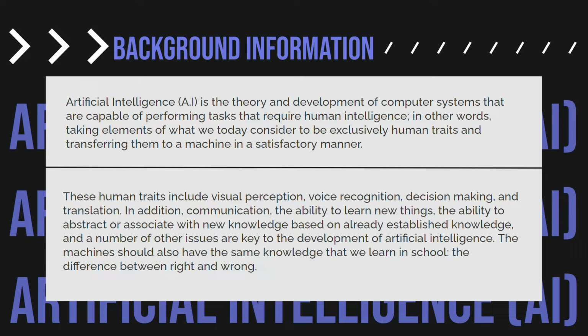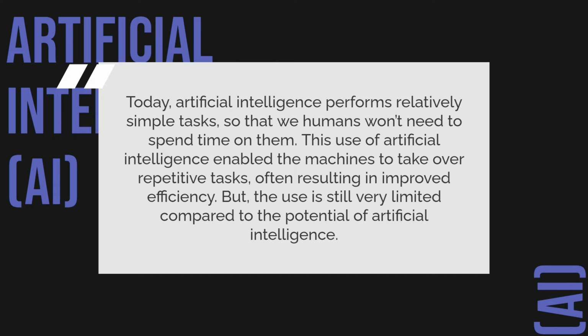The machines should also have the same knowledge that we learn in school, the difference between right and wrong. Today, artificial intelligence performs relatively simple tasks so that we humans will need to spend time on them. This use of artificial intelligence enabled the machines to take over repetitive tasks, often resulting in improved efficiency, but the use is still very limited compared to the potential of artificial intelligence.